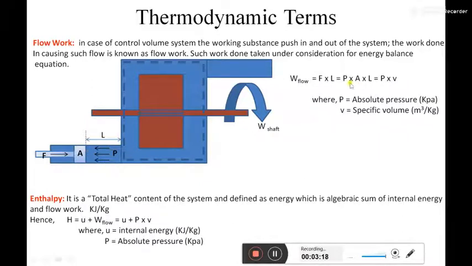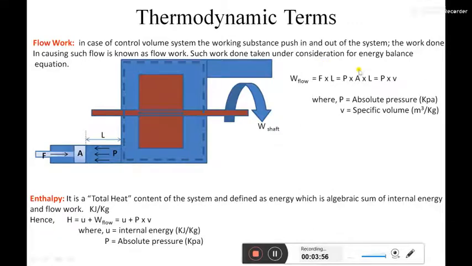So that P I multiply with the cross-sectional area A of that piston. So I get the resistance force F equal to P into A. When I multiply this force with L, the distance that needs to be traveled by the new substance in order to enter into the system, it becomes flow work.